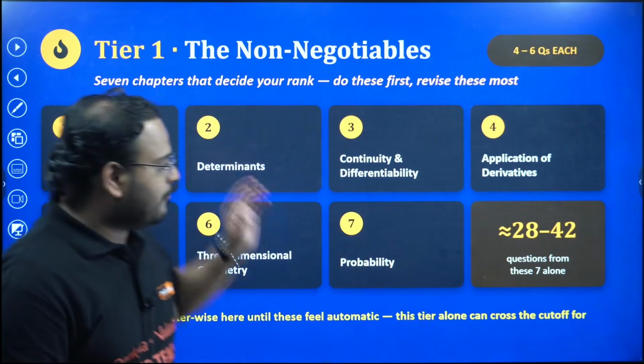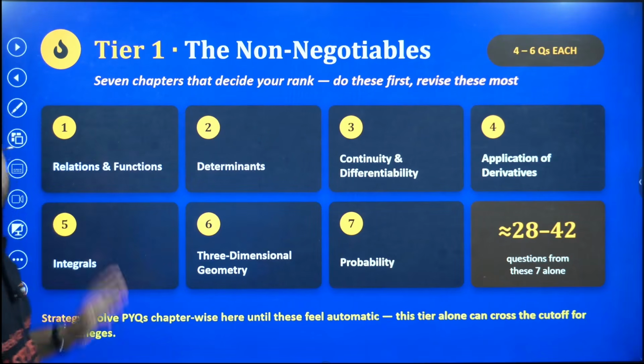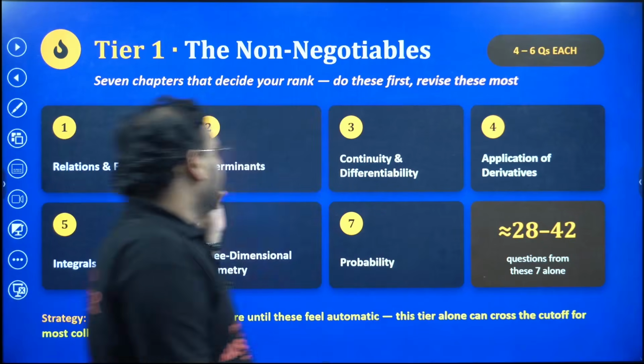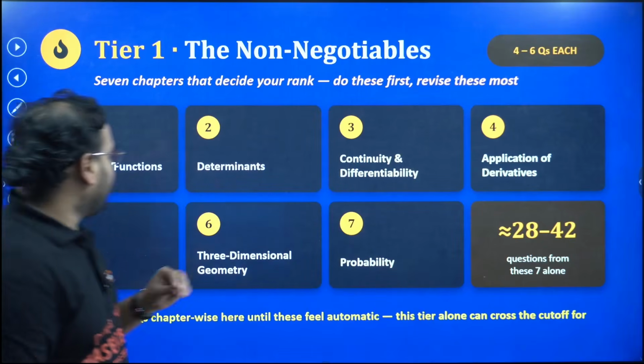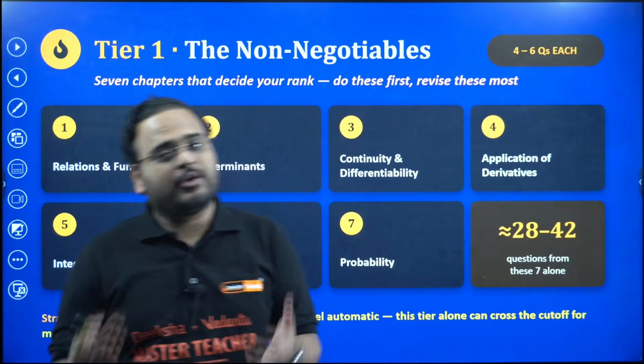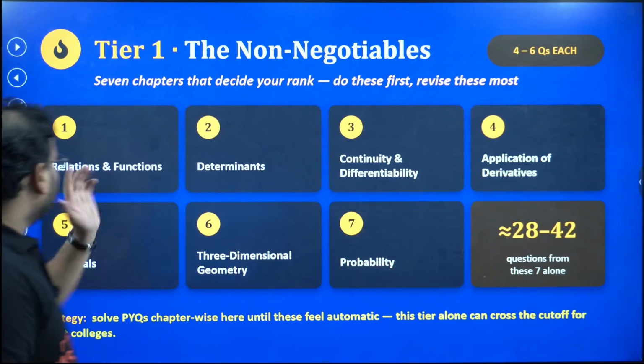Okay, so for now, just understand this. These set of 7 chapters are non-negotiables, meaning we have to do them. Whether you find, let's say, AOD difficult, whether you find integrals difficult, does not matter. Don't worry, I'll make you prepare for all these 7 chapters with me only. So let's look at these chapters.